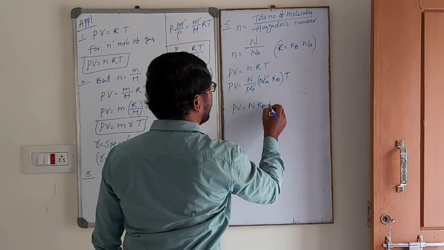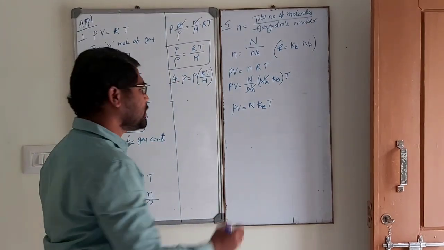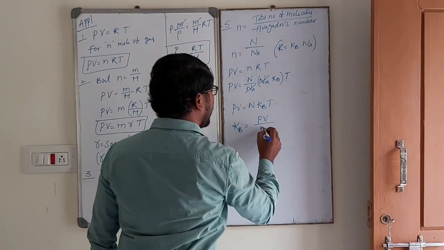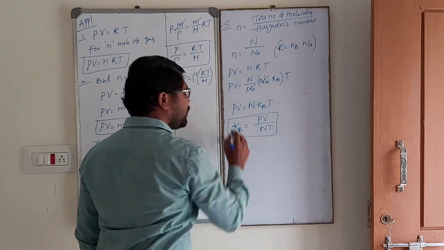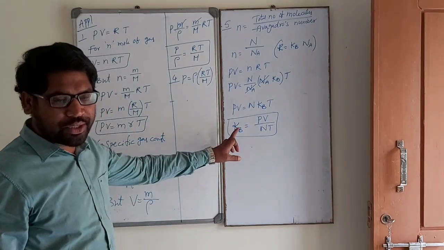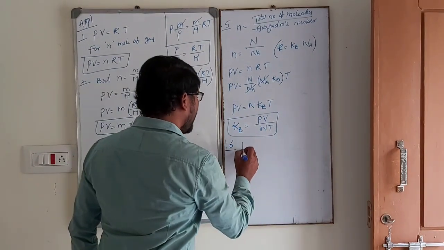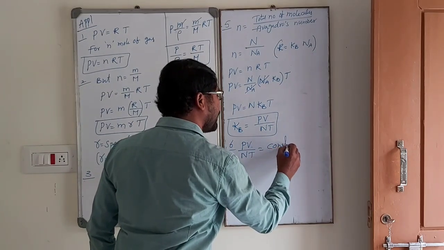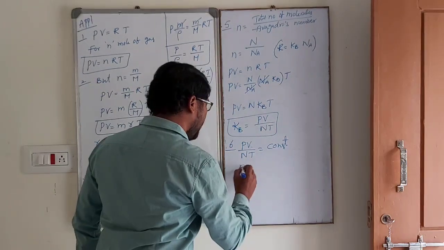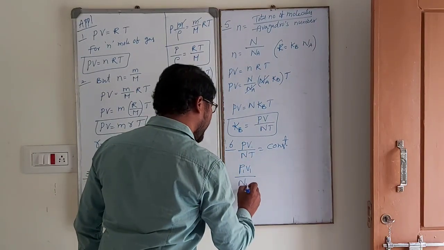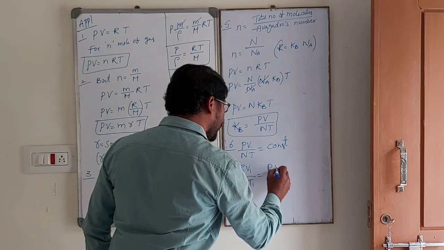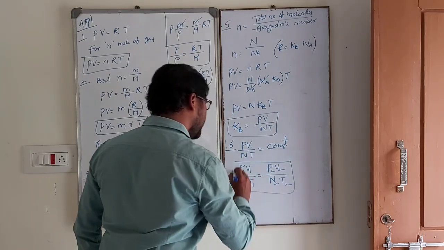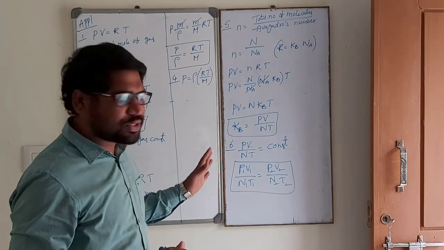N is total number of molecules. Now from this equation, Kb is equal to PV by NT. What is Kb? Which is variable or constant? Constant. That means PV by NT is equal to constant. Finally, P1V1 by N1T1 is equal to P2V2 by N2T2, because Kb is constant. These are all what I am saying here.